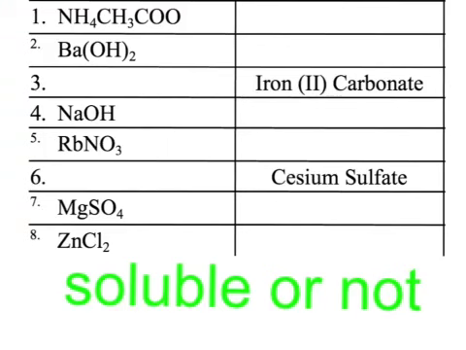So let's just look at some compounds and see if we can predict whether it will be soluble or not. And I'm going to pause and give you some time to think about these. And we're going to start with number 1, ammonium acetate. And we're going to think, is it soluble?